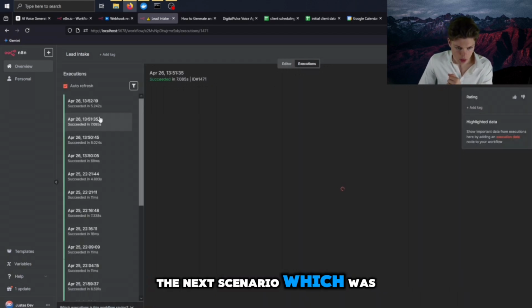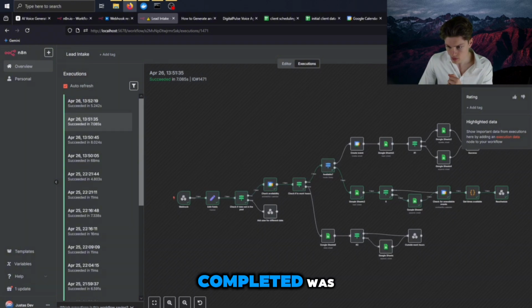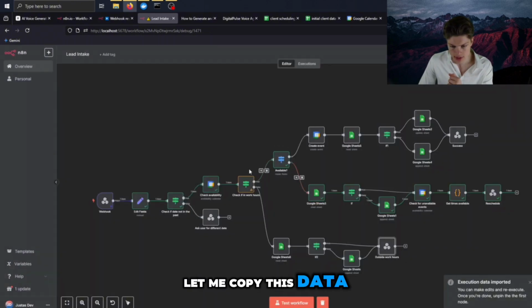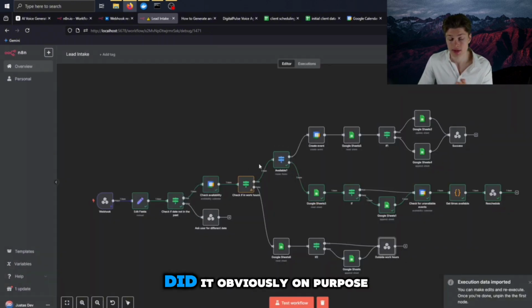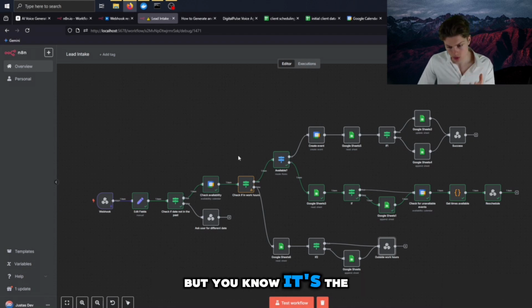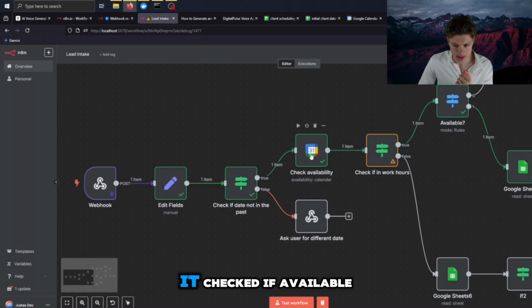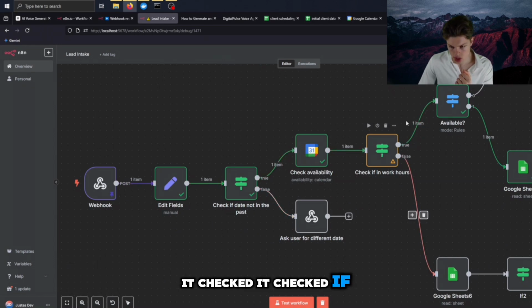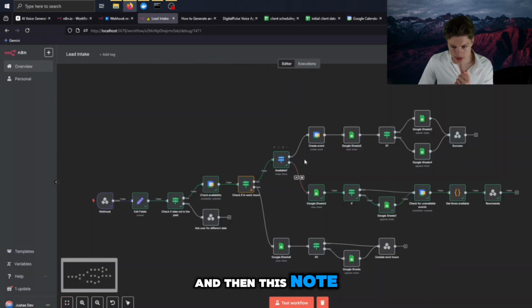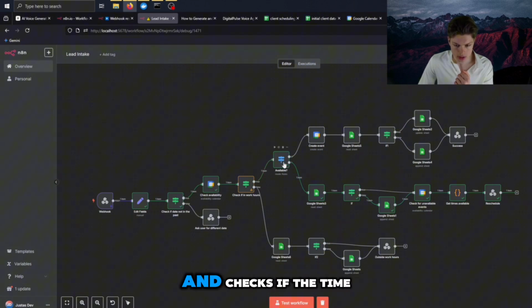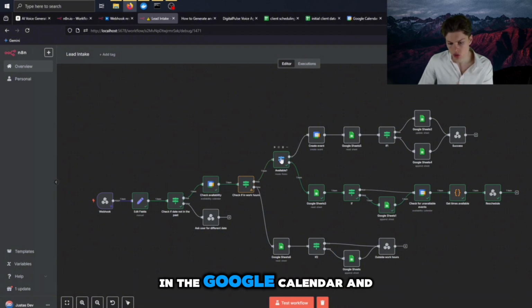The next scenario which was completed, let me copy this data. So the next scenario, I did it obviously all on purpose, but it's 4 scenarios I could think of. So it got the data, it checked if available, it checked if in work hours, and then this node actually takes a response from this node, and it checks if the time is available in the Google Calendar.